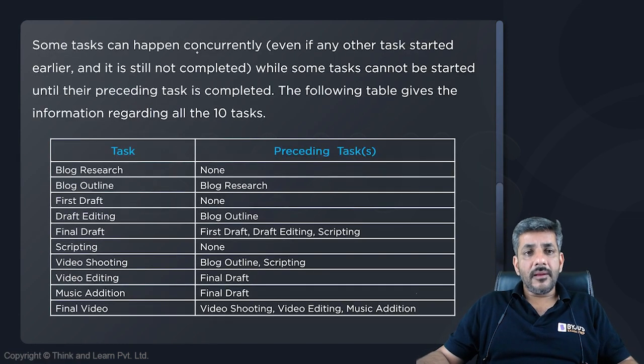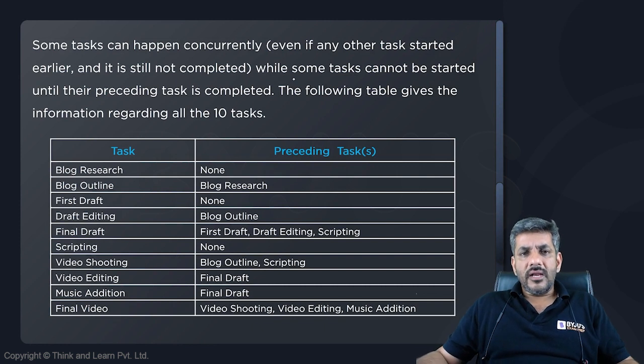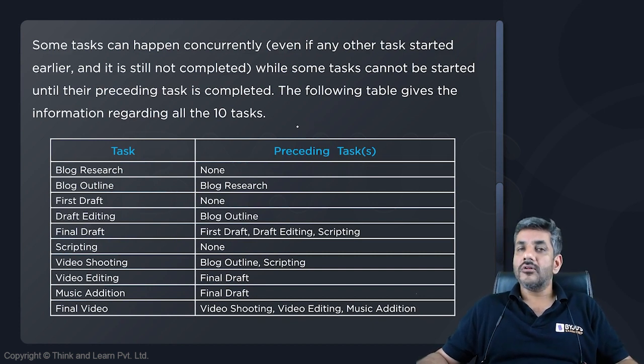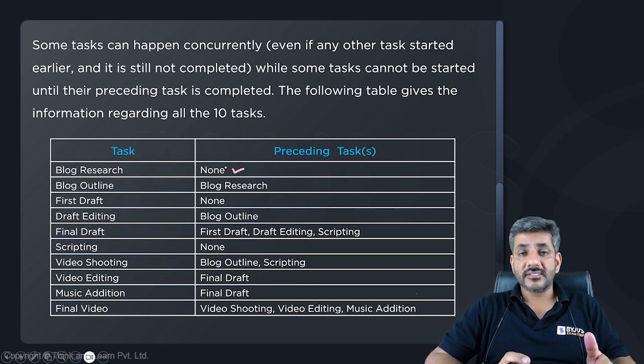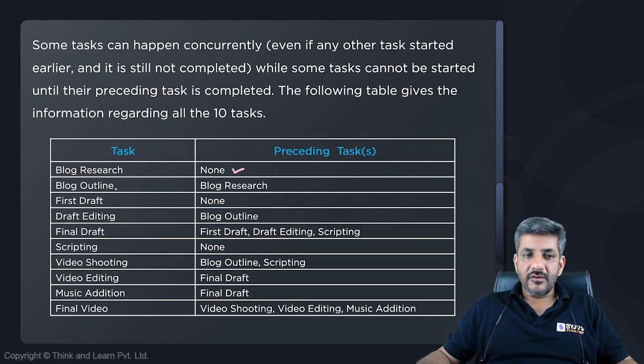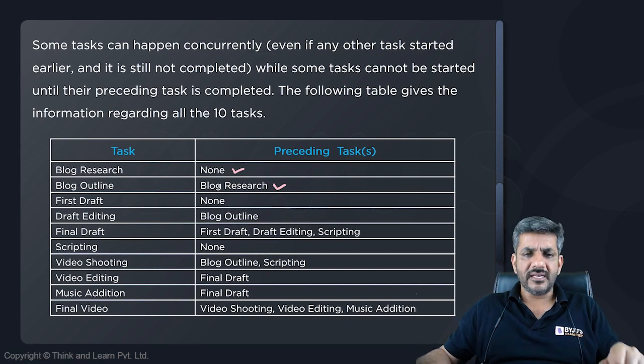Some tasks can happen concurrently even if any other task is started. So concurrent means they can work together. While some tasks cannot be started until their preceding task is completed. The following table gives the information regarding all the 10 tasks. So basically, if you want to do blog research, there are no preceding tasks for it. That means there is no task which you have to do before you start with blog research. But if you want to do blog outline, blog research must have been completed before we start. This is what we mean by preceding task.